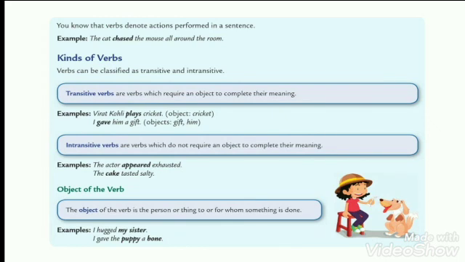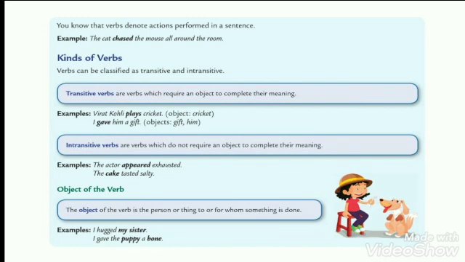On the mouse. Let us see the kinds of verbs. The way we have the kinds of nouns and the kinds of pronouns, in the same manner we have the kinds of verb. So we will see here two kinds of verb, the transitive verb and the intransitive verb. Let us see what transitive verbs are. Transitive verbs are verbs which require an object to complete the meaning.